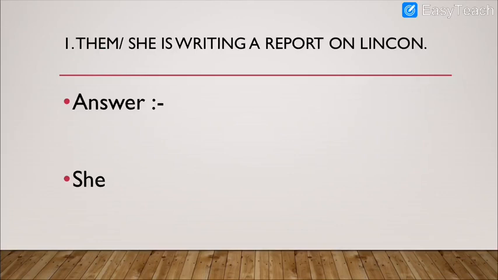First question is, them or she is writing a report on Lincoln. I repeat the question. Them or she is writing a report on Lincoln. So the correct answer I have written is she. You cannot say them is writing a report. Why?